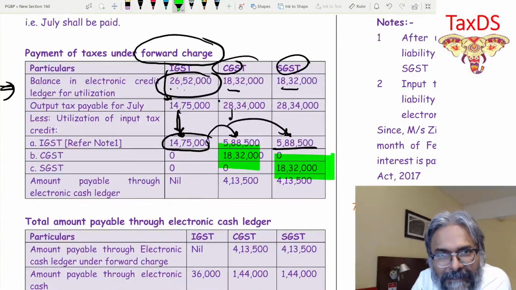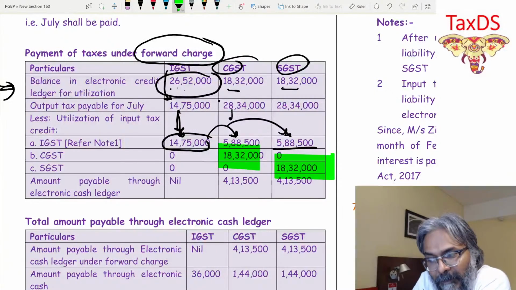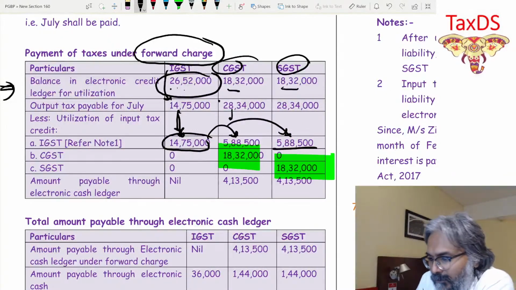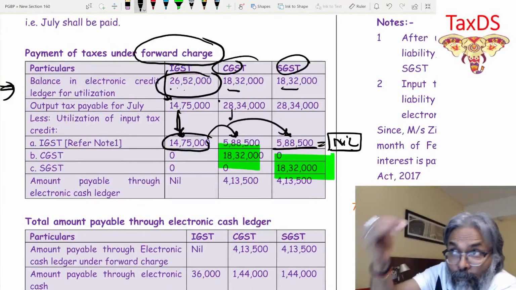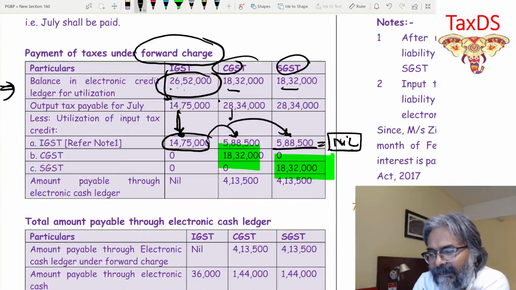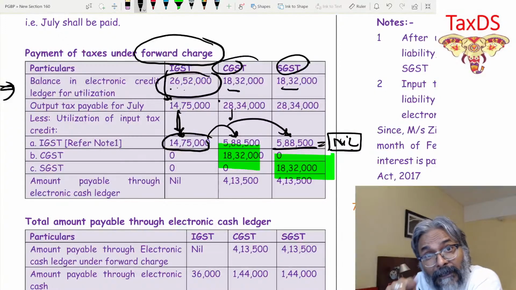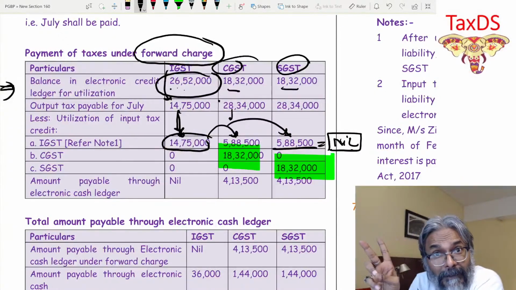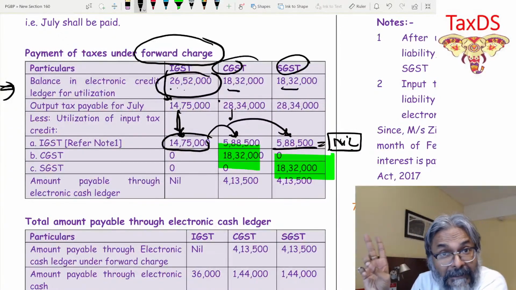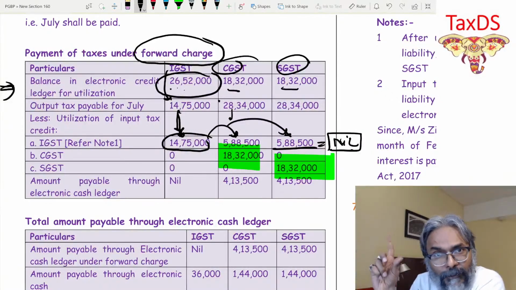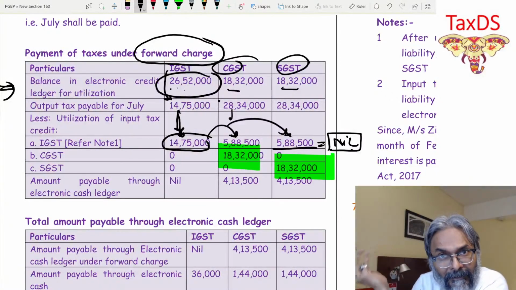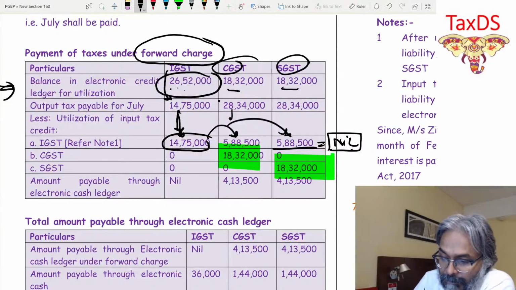After your IGST credit is fully used, it has become zero. Once it becomes zero, you now use the other credit of CGST against CGST. CGST credit can only be used against IGST output liability or against the CGST output liability. Therefore CGST against CGST, it cannot be used against the SGST output liability. The same is with the SGST credit. SGST credit, I'm using against the SGST output liability.